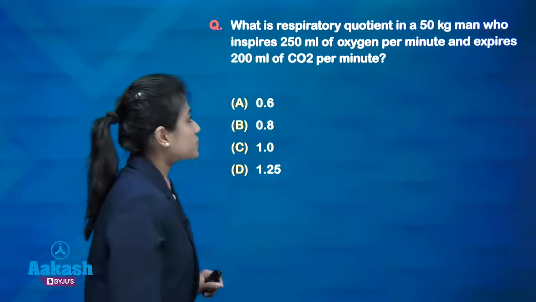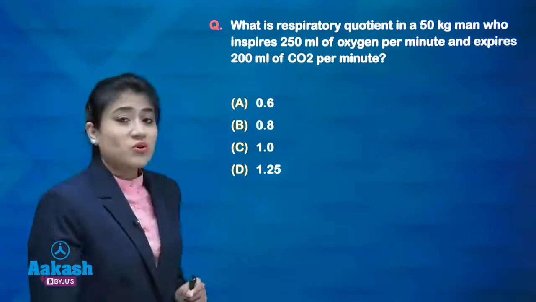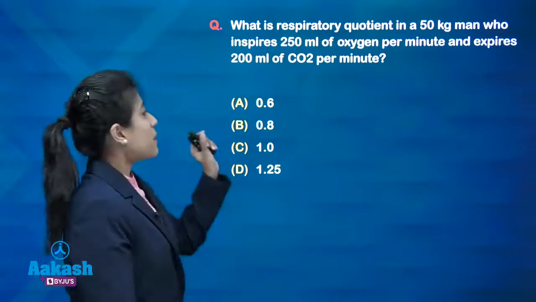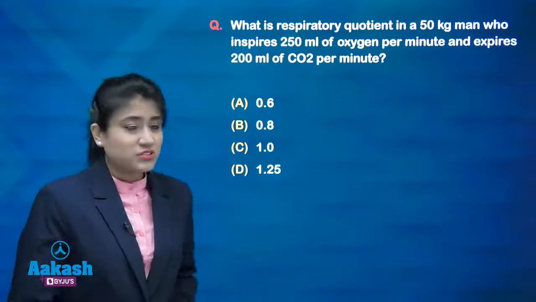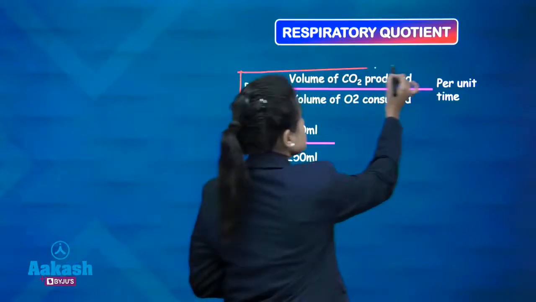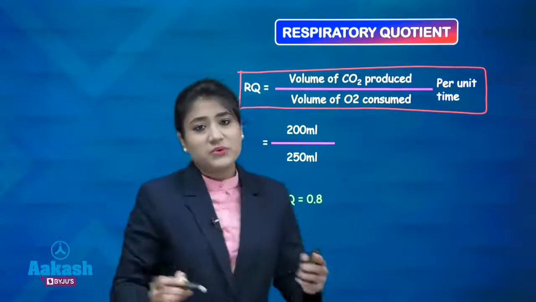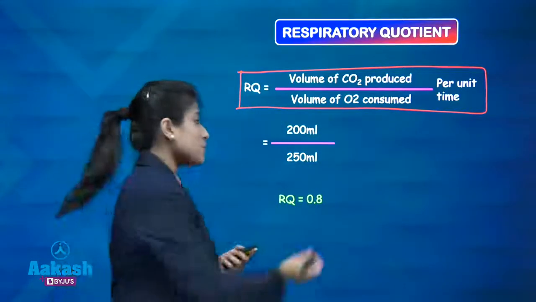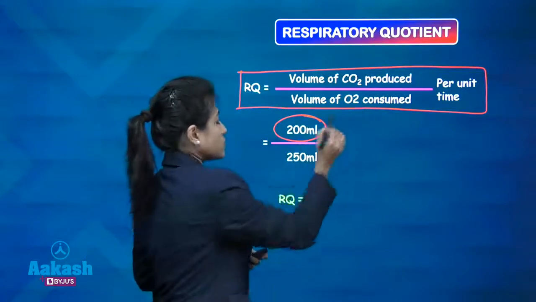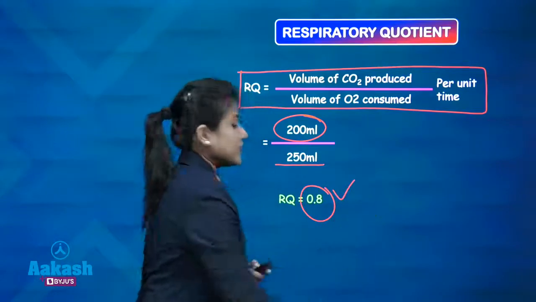What is respiratory quotient in a 50 kg man who inspires 250 ml of oxygen per minute and expires 200 ml of CO2 per minute? So simple question. We know respiratory quotient is, formula is volume of CO2 produced divided by volume of oxygen consumed per unit time. And now we are having a value. Volume of CO2 produced given as 200 and volume of oxygen consumed is given as 250 ml. So the answer over here is 0.8.